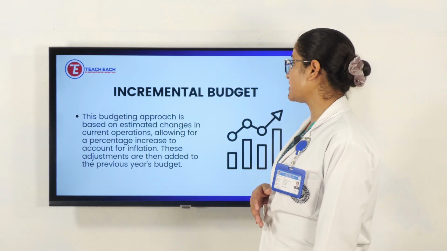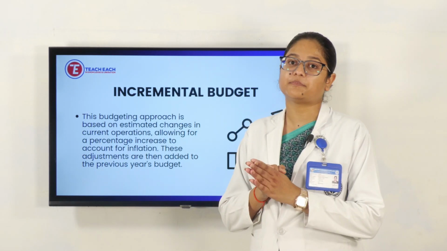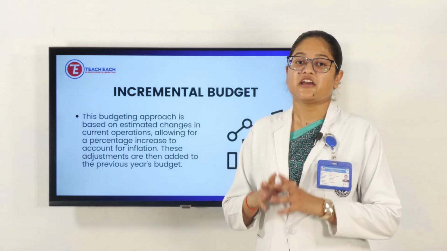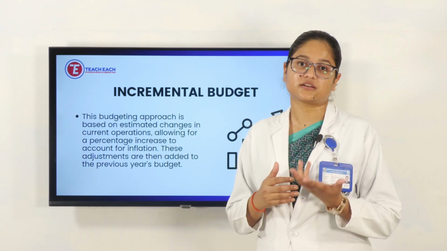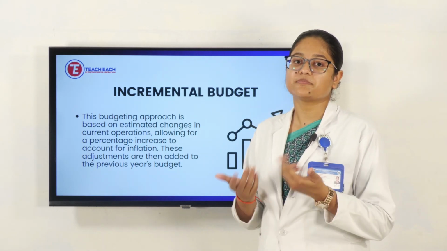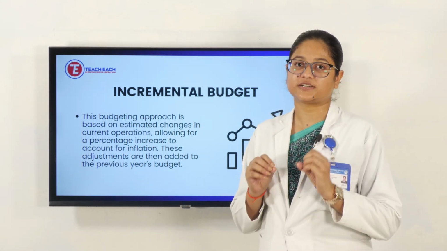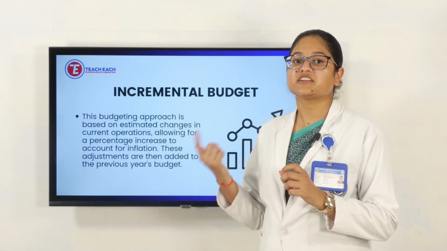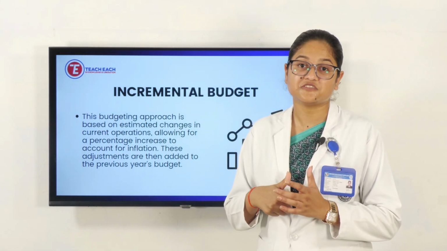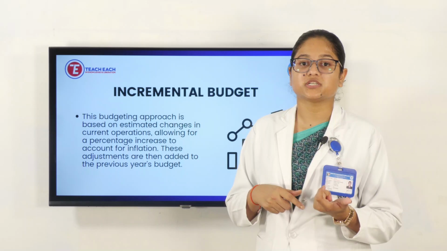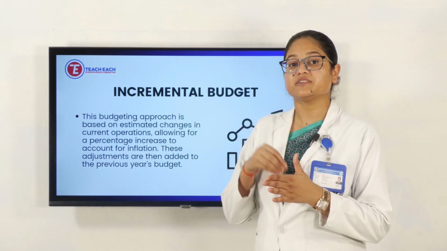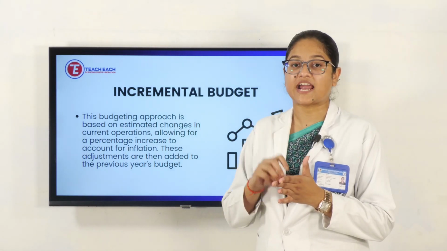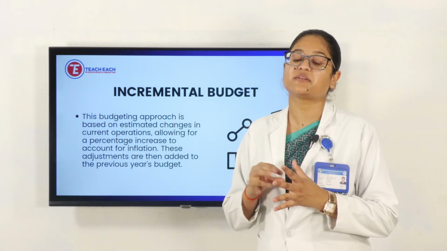First is the incremental budget. We can see the best example in a salary. For example, if my salary this year is 10,000, then next year, if our organization has a policy for increment, it may be 2%, 5%, 10% or 11%. Then the increment is added to your previous salary, and the next salary will be an incremental salary.